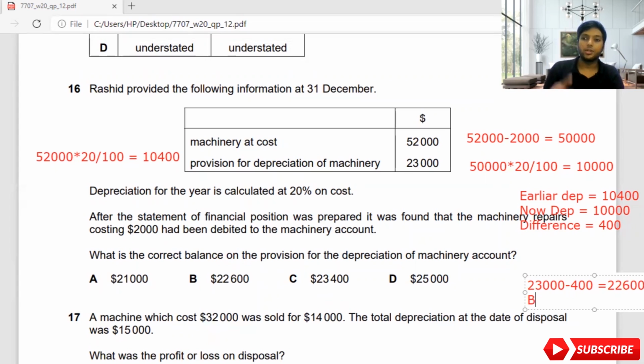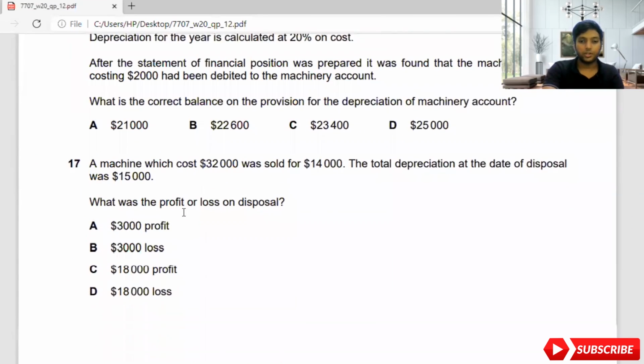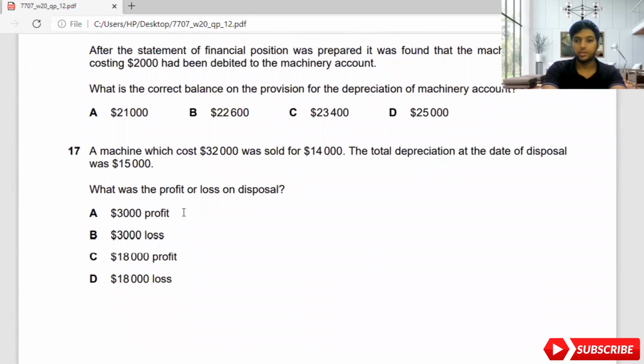A depreciation adjustment and a disposal adjustment will surely come this time for the exam. So you need to practice on that particularly. So let's move on to the 17th adjustment now. A machine which cost 32,000 was sold for 14,000. Total depreciation at the date of disposal was 15,000. What was the profit or loss on disposal?